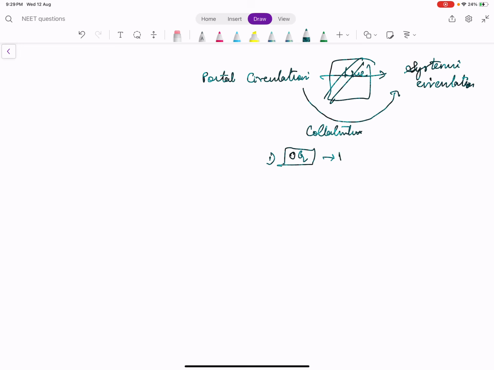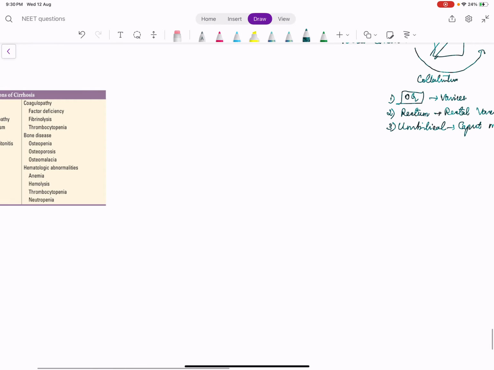One place is the OG junction. This leads to esophageal varices. Similarly, it can also occur in the rectum. That is called rectal varices. It can also occur in the umbilical region. It leads to the caput medusae appearance. So all these are examples of porto-systemic shunts, right?